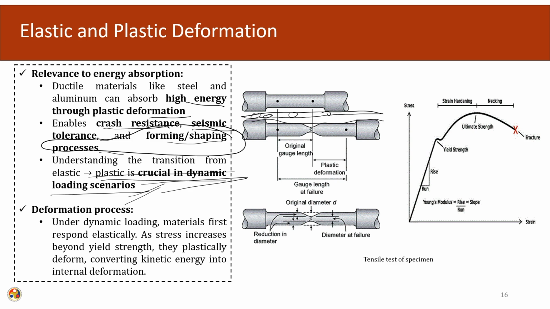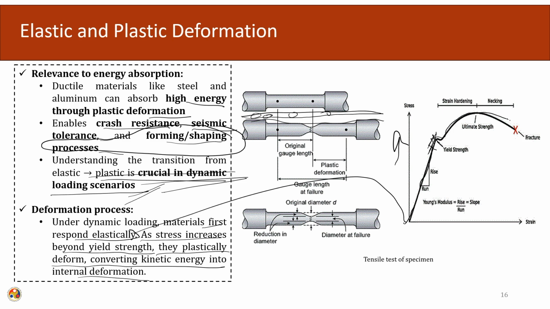Now, the deformation process. Under dynamic loading, the material first responds elastically. It will start from here. The proportional limit will be reached, then the elastic limit, then the yield strength. As stress increases beyond the elastic yield strength, the material plastically deforms, converting kinetic energy into internal energy.